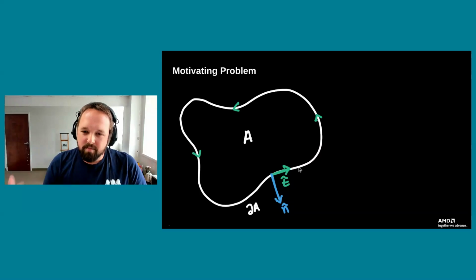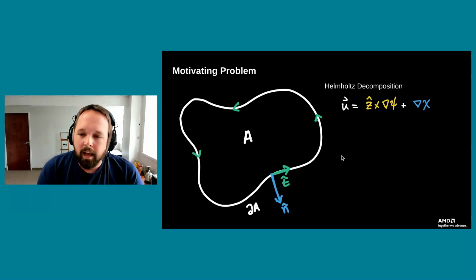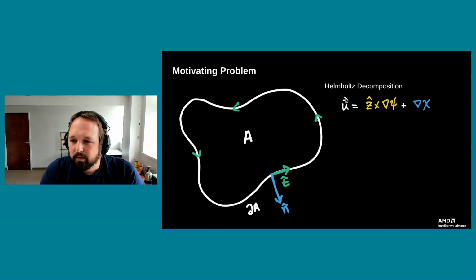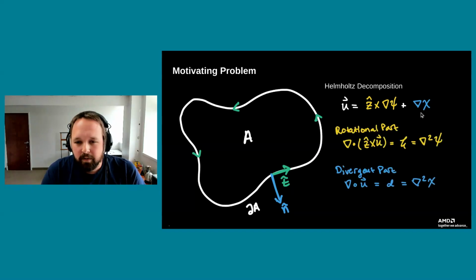We have some way of numerically describing what that domain looks like, and we have a vector field, U vector, just a 2D vector field. What we do is appeal to what's called a Helmholtz decomposition. Effectively, we're splitting the flow into a rotational part and a divergent part. That's just basic calculus 3. The nice thing about doing this split is we can separate the velocity field into an equation just for these two potential functions, psi, which is related only to the vorticity, or the amount of rotation that the fluid might have, and we relate the other potential to its divergence.